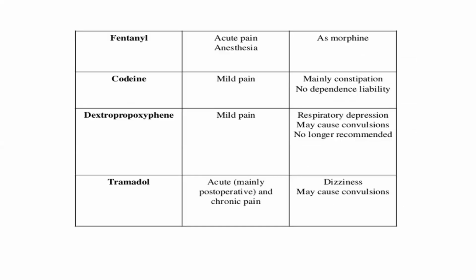Fentanyl is used in acute pain and as an anesthetic, with side effects similar to morphine. Codeine is used in mild pain; it mainly causes constipation, with no dependency liability. The most commonly used drug is tramadol, used mainly in post-operative and chronic pain. It causes dizziness and in some cases convulsion. Now this is the end of the opioid receptor topic. Thank you all. Hope you can understand easily. Thank you.